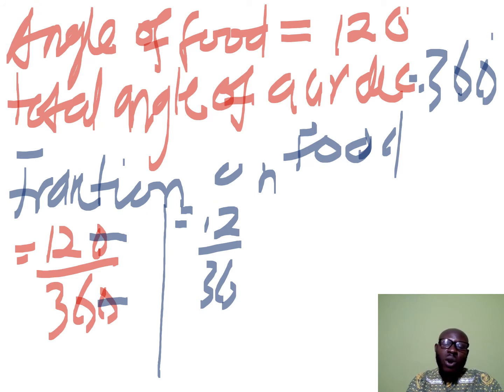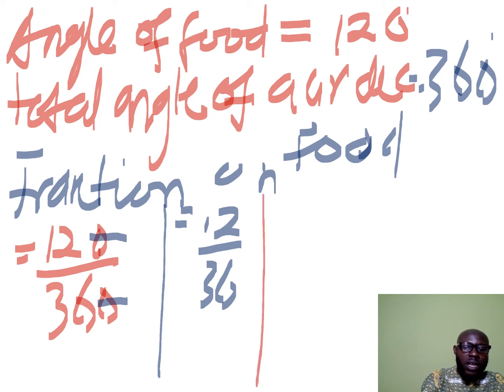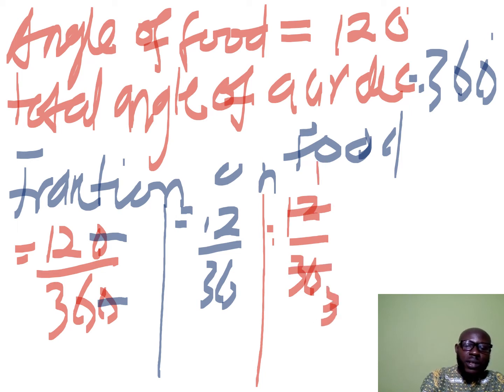Now this one also becomes very simple for you to simplify. What you have to do is to repeat the step before you do your cancellation. So you have 12 out of 36. You see, 12 will go into itself 1, and it will go into 36 3 times. Correct?